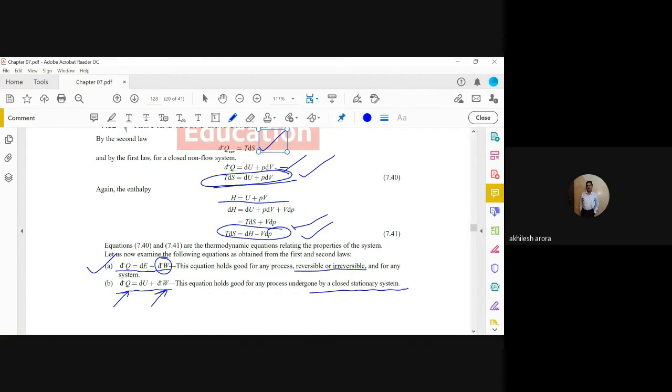The above equation was for any system. You can see it here because it was having the term delta E, dE. E means total energy, so it can include enthalpy also.